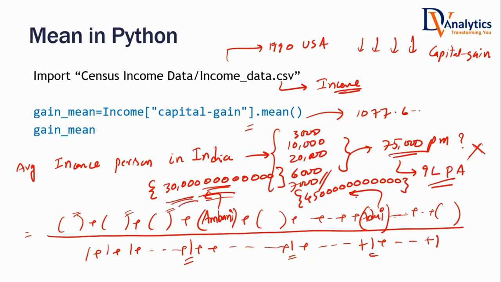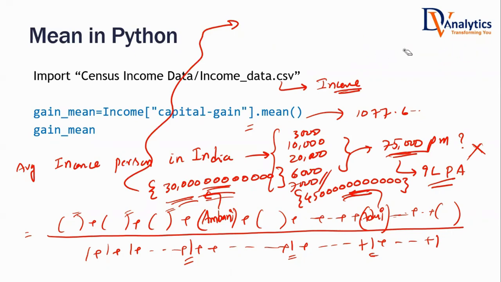So in the numerator, we have added huge lump sum amounts. In the denominator, we have still kept it as 1 only. That means in the numerator, there are some values that are very far away from the rest of the values. Because of that, the average value seems to be very high. When you're working with real data sets, there will be some data points that are very, very far away from the rest of the data points. They are known as outliers. When there are outliers present in the data, mean is not the true center value.